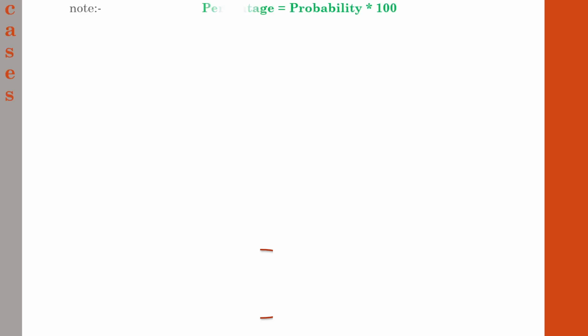Next case. Before we go in detail with regard to the different concepts that come under binomial distribution, next important area: if you are asked to find the percentage with regard to any binomial distribution problem, once you have found the probability of whatever case is under study, just multiply it with 100.